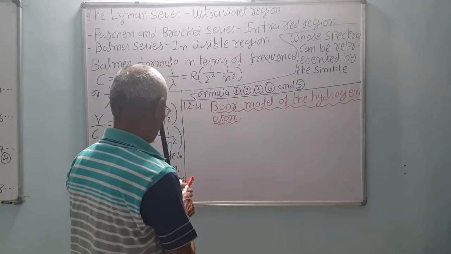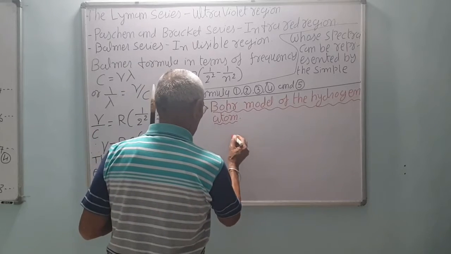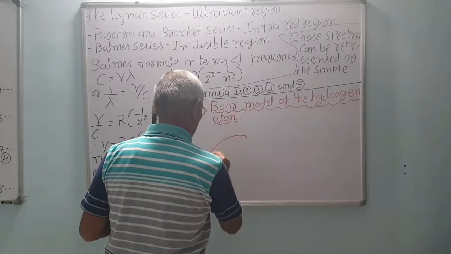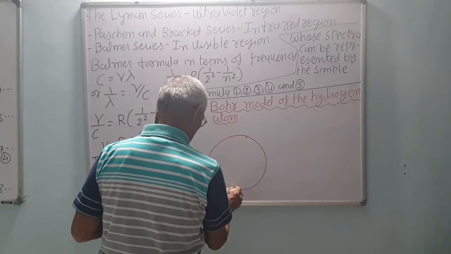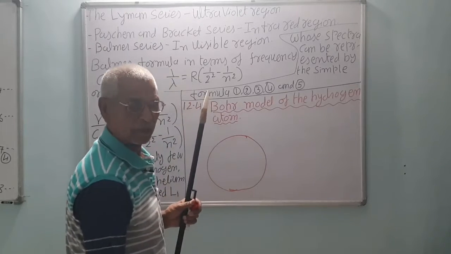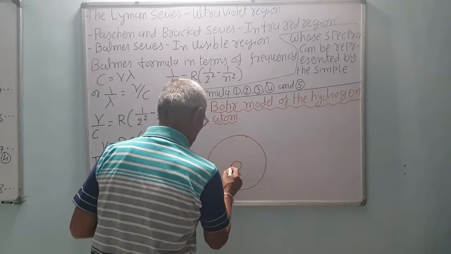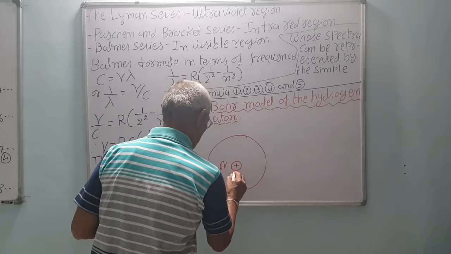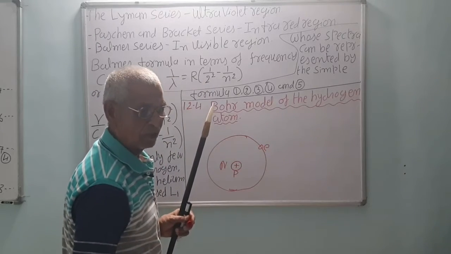The centripetal force necessary is provided by the electrostatic Coulomb force, as in the solar system the centripetal force is provided by the gravitational force. So say this is the central nucleus, positively charged, one proton is there, and an electron is moving in the circular orbit.